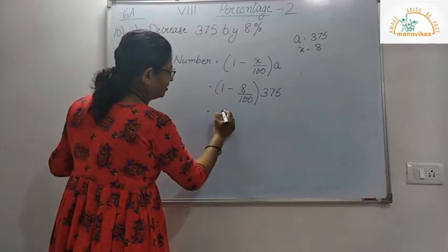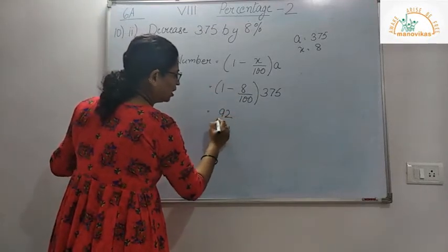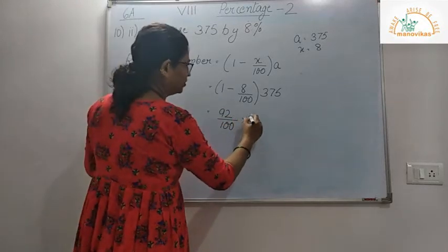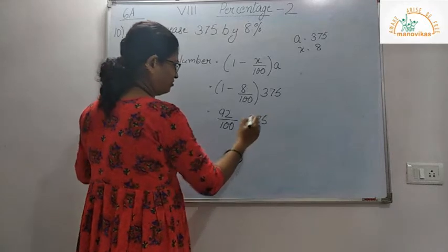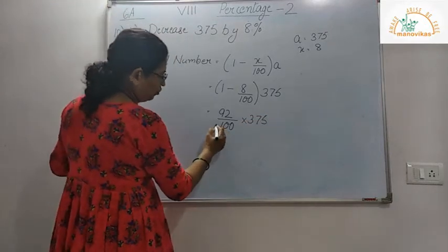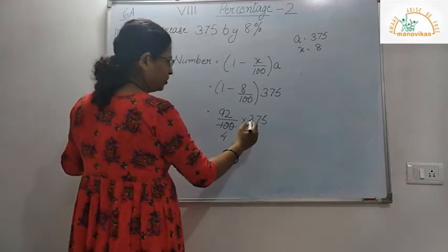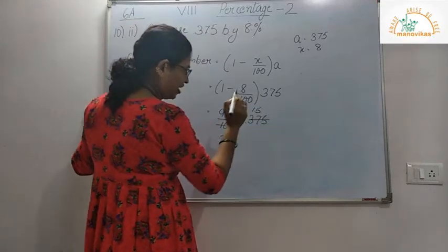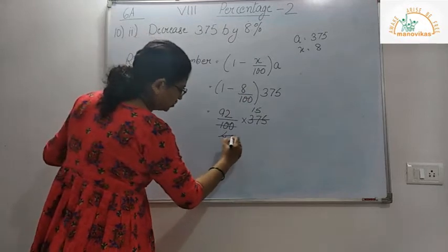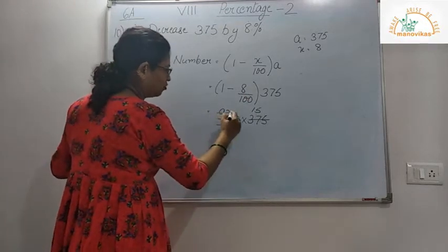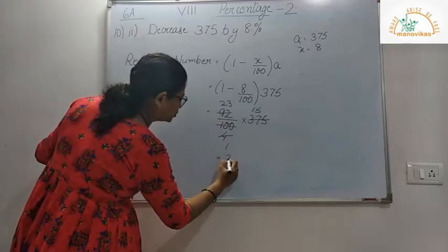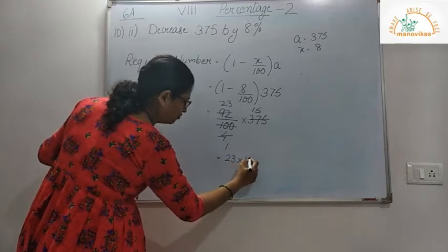Cross multiplying, I will get 92 upon 100 into 375. So here 25 4s are 100, 25 15s are 375. So 4 1s are 4, 4 2s are 8, 4 3s are 12. So I get 23 into 15.